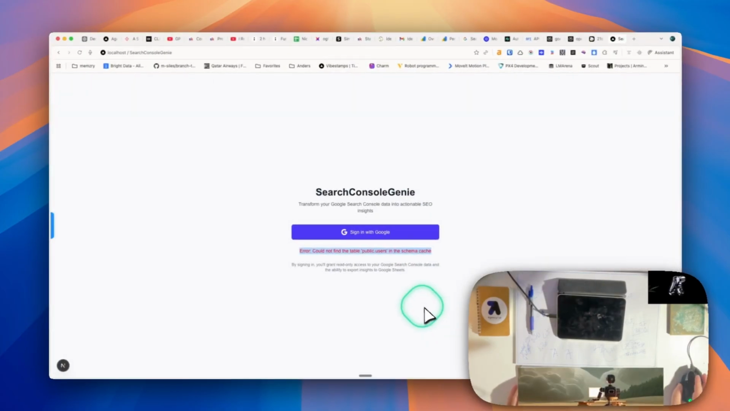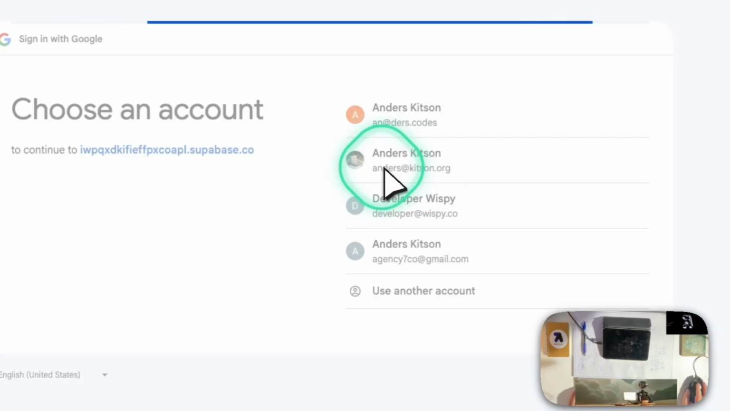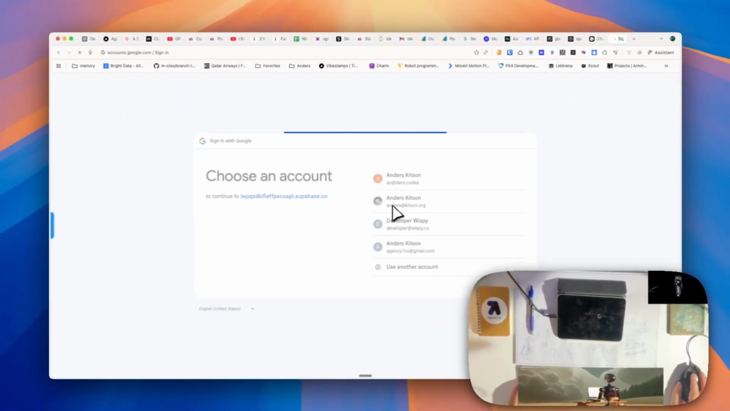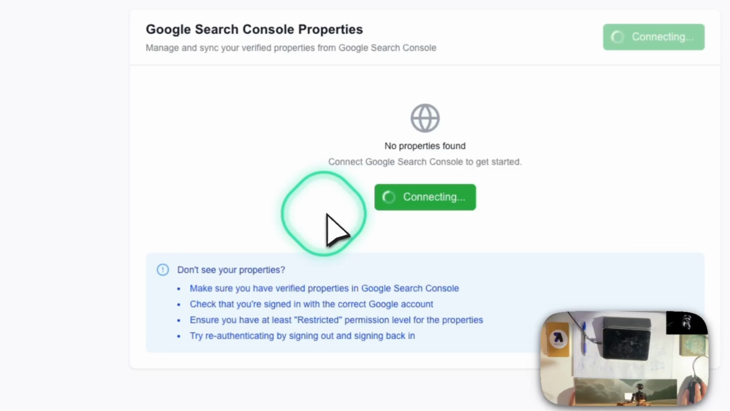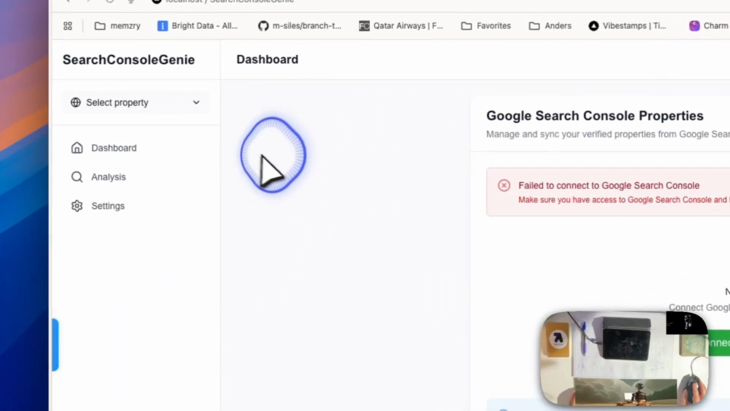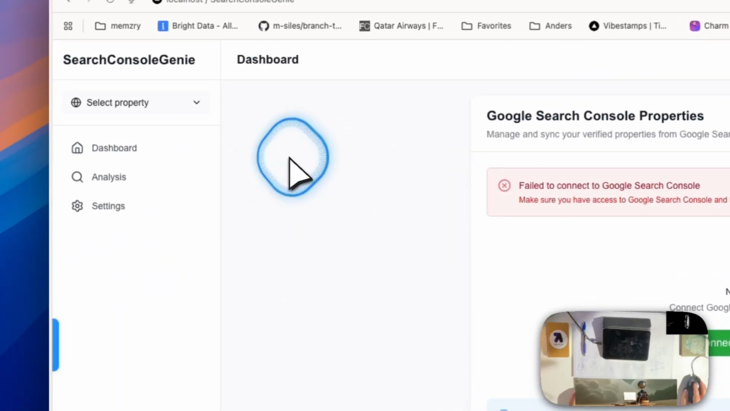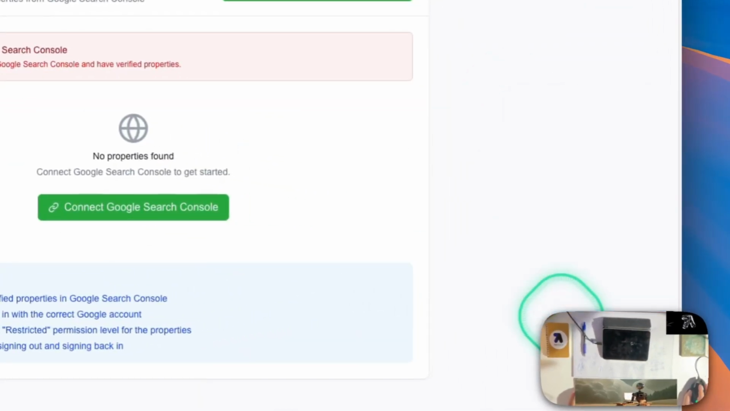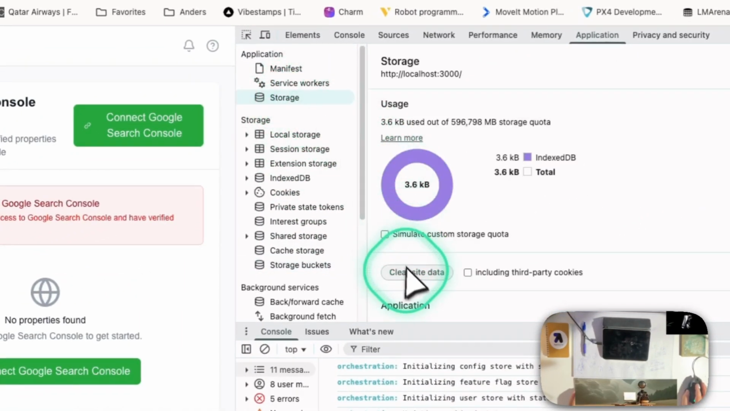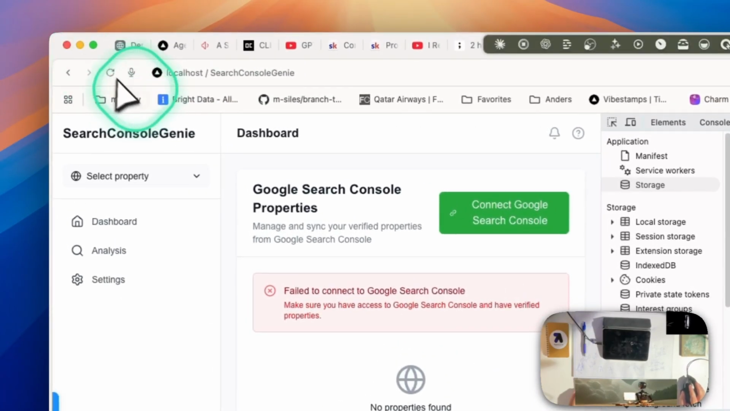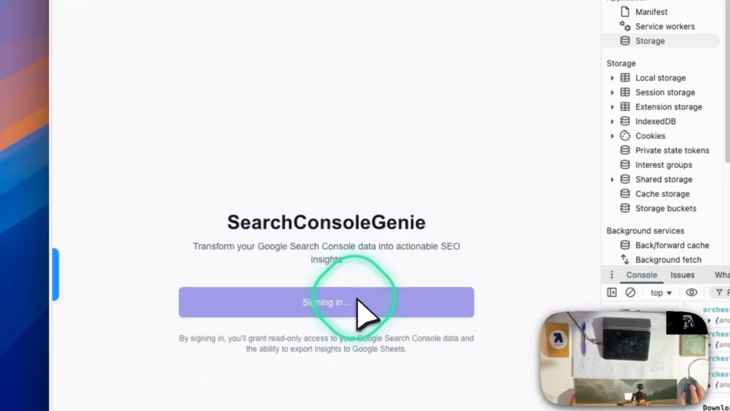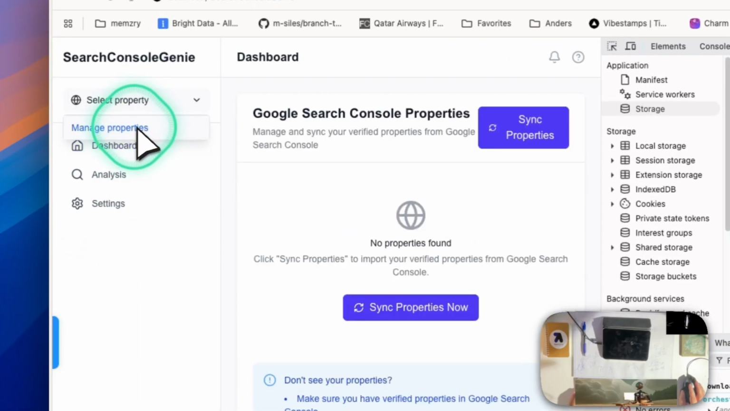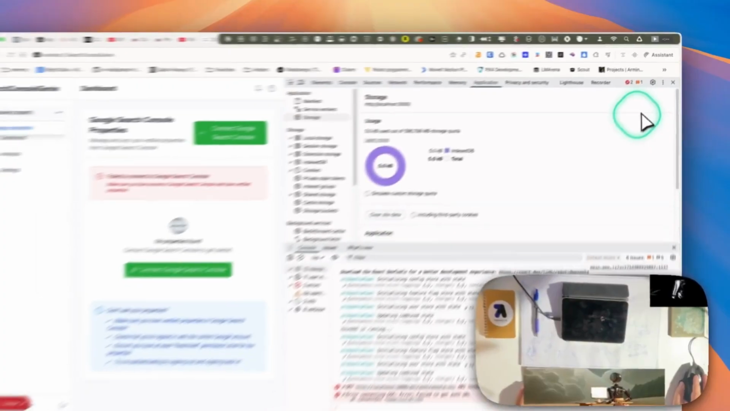Okay, so now we should be able to sign in with Google, and it creates the user in the users table, and then connect Google Search Console. Make sure you have access to Google Search Console and verified properties. This gives me an error right away. Here's what we try: Application, Storage, clear site data, connect, refresh, sign in with Google here, and then we're going to go to manage properties, connect.